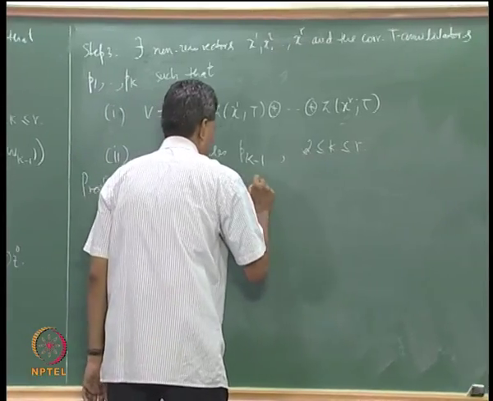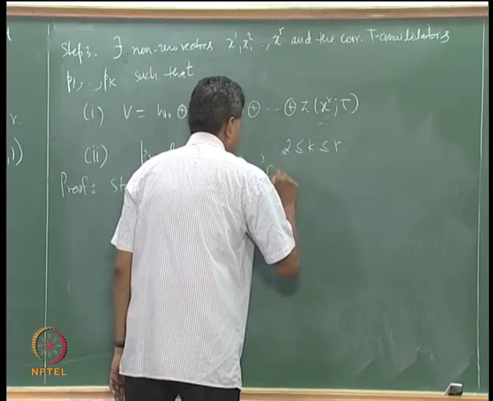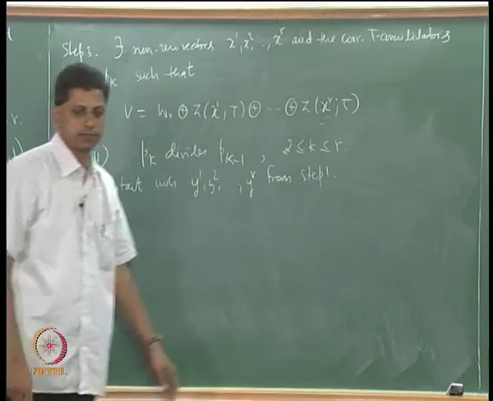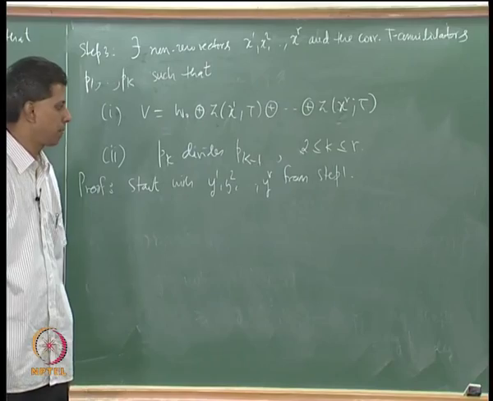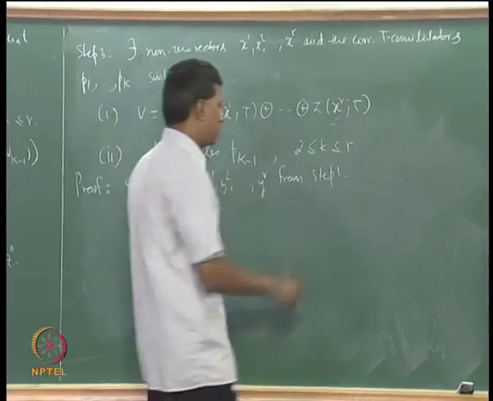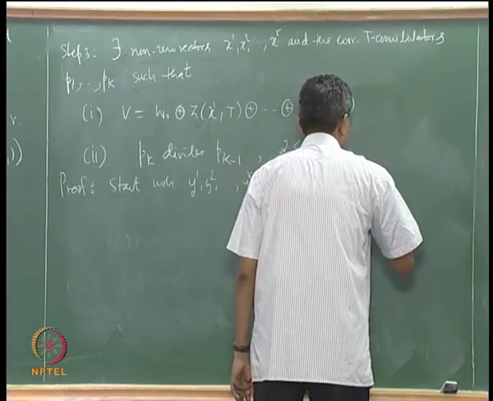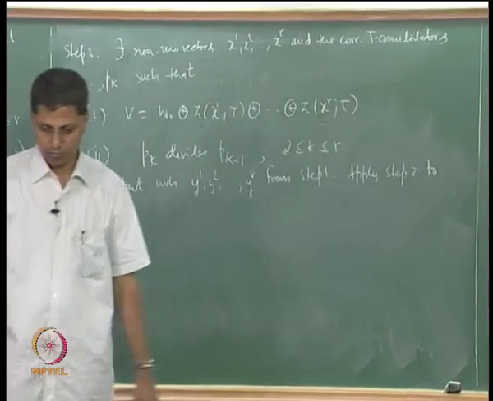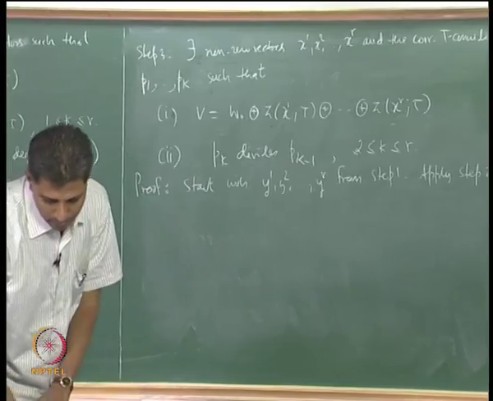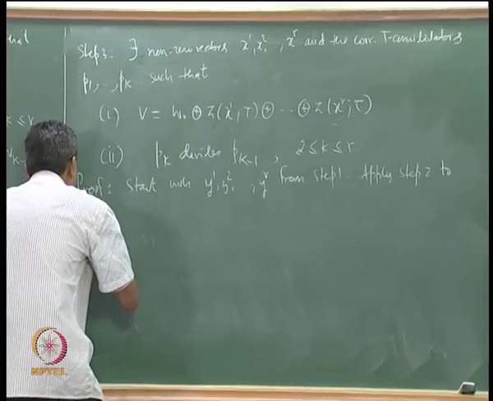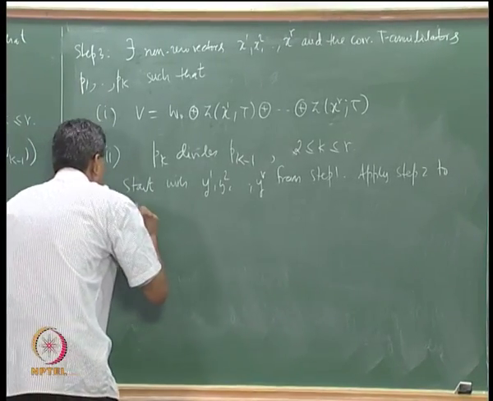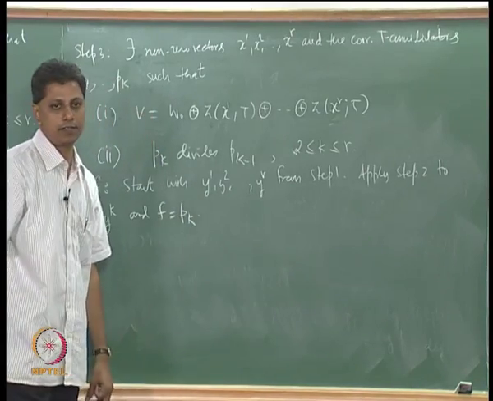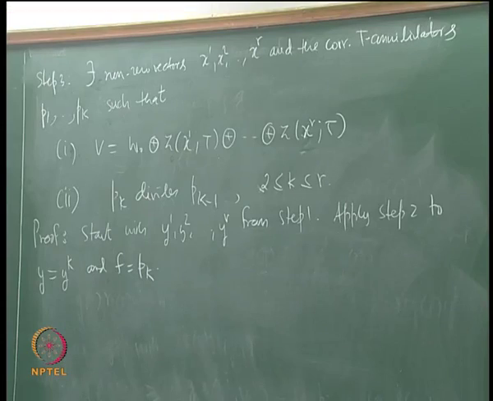vectors y1, y2, etc. yr. These are coming from step 1. Step 1 gives me these vectors. Apply step 2. Apply step 2 to this vector y equal to yk, and so f is pk. Okay, that is the reason why I have retained step 2 here.